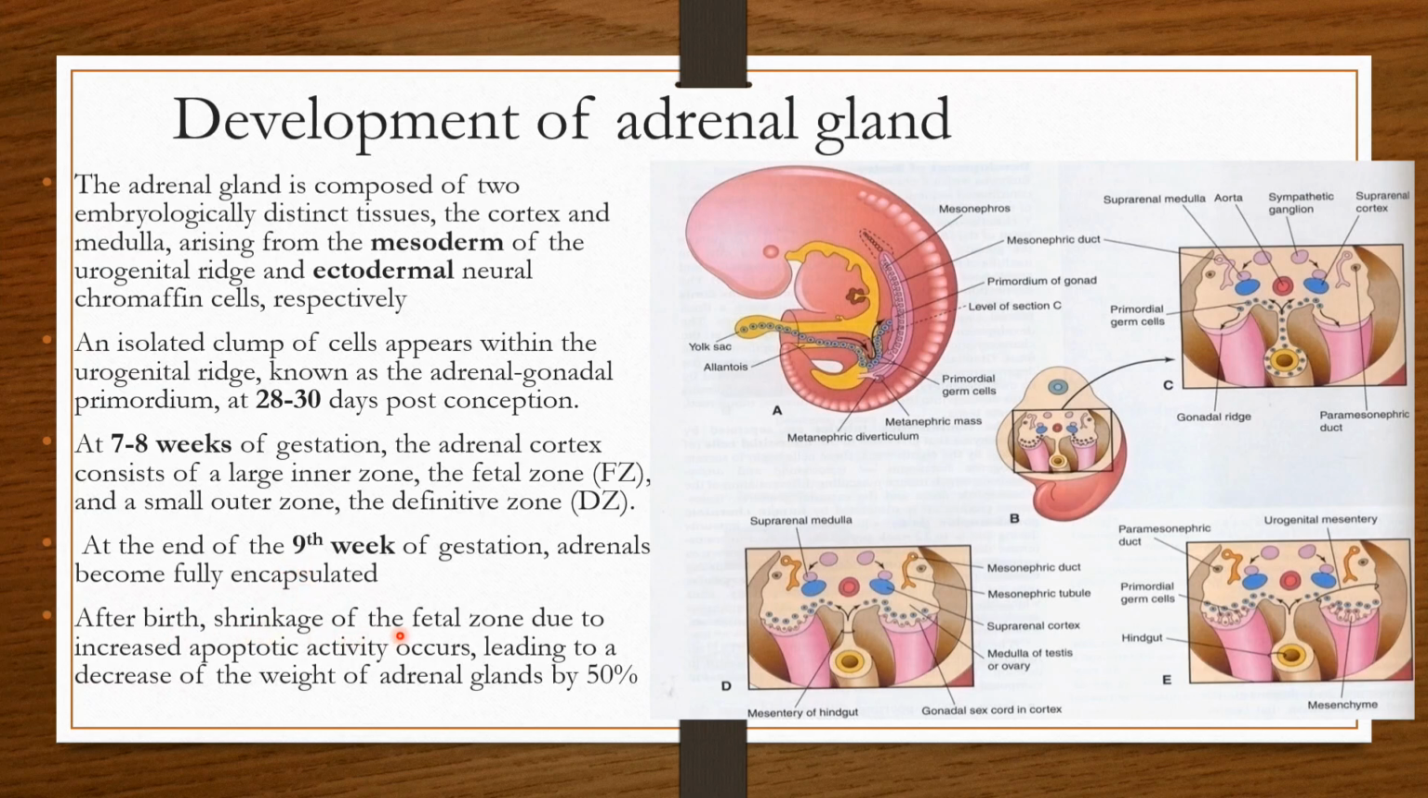After birth, shrinkage of the fetal zone due to increased apoptotic activity occurs, leading to a decrease in the weight of the adrenal gland by 50%, and this is again another MCQ. So this is the reason why the weight of the adrenal gland decreases after birth. This is because of the apoptosis of the fetal zone, not that of the definitive zone. The definitive zone remains as such. The fetal zone, which was initially much larger, shows apoptosis and shrinkage, as a result of which there is a 50% decrease in the weight of the adrenal gland. So this is all about the development of the adrenal gland.